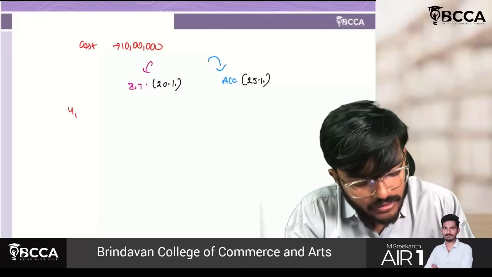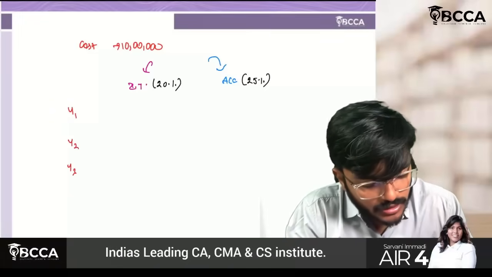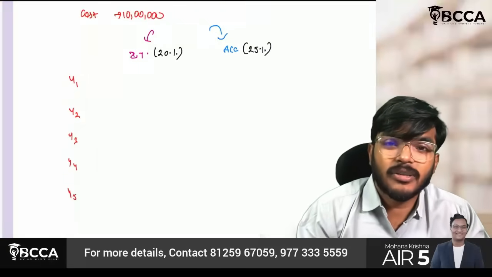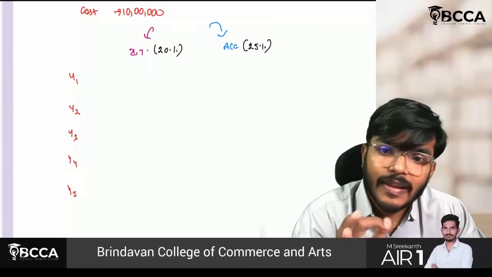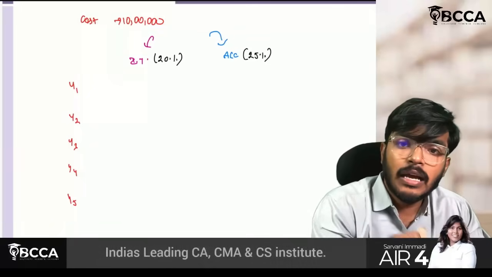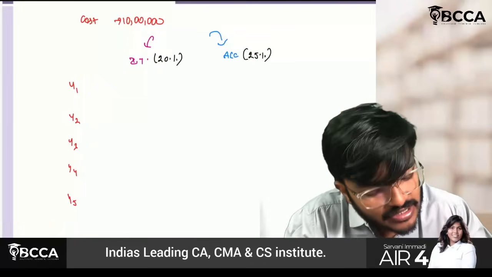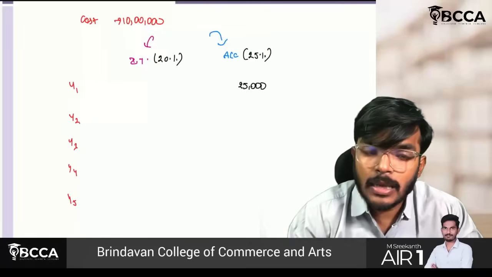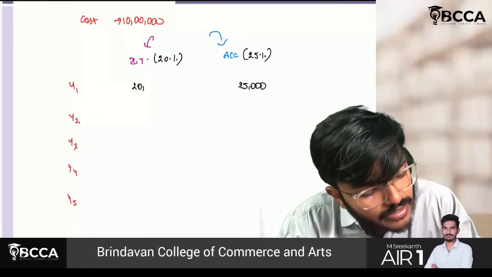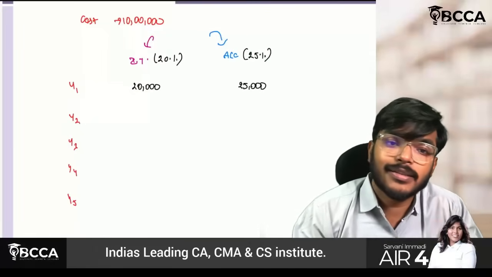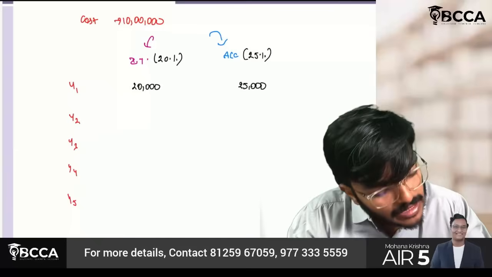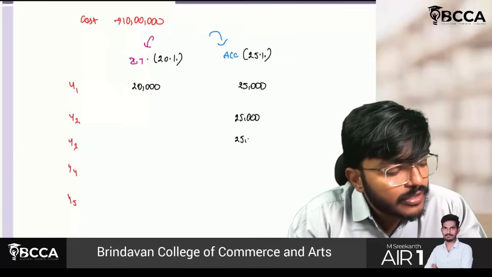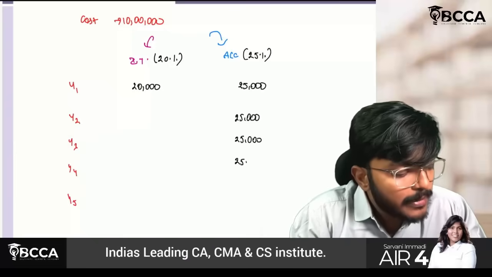Now, sir, year 1, year 2, year 3, year 4, year 5. Try to understand from an expense perspective. In the first year as per accounts I will charge 25,000 rupees as depreciation. But as per income tax, my depreciation is only 20,000. Similarly, I will charge 25,000 for the second year, 25,000 for the third year, and the last year maybe 25,000.